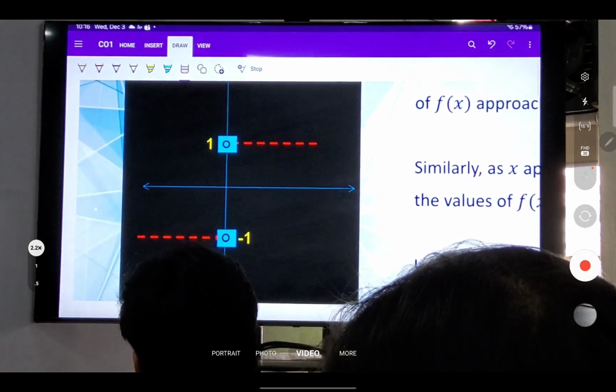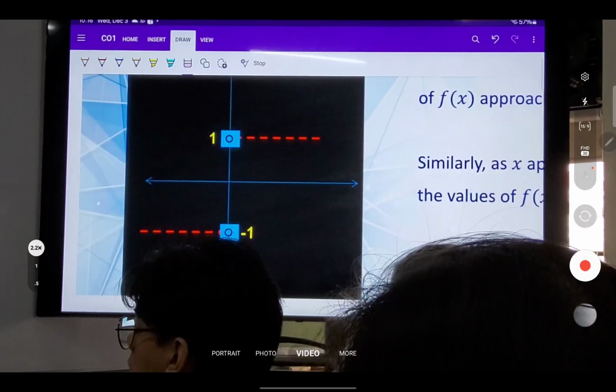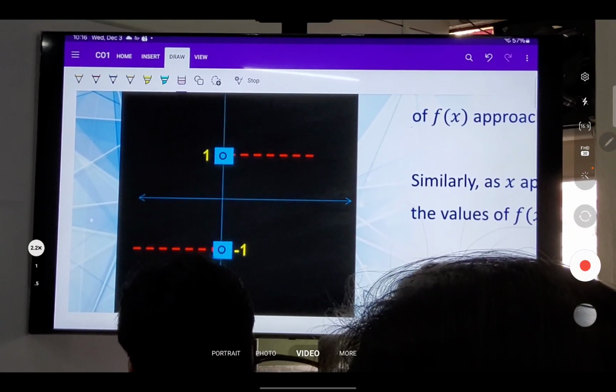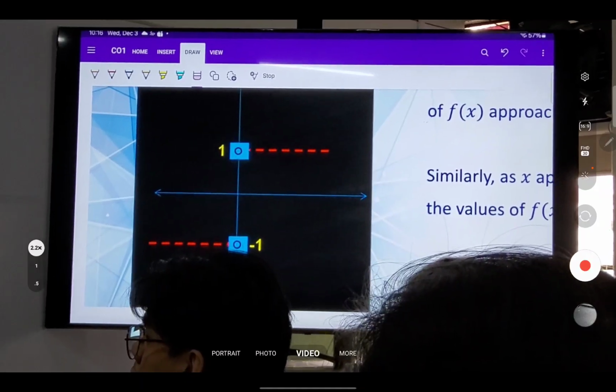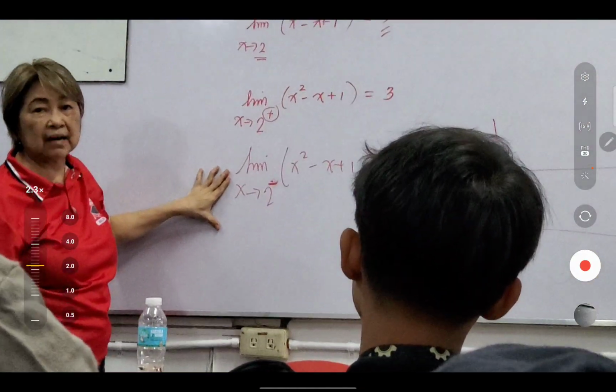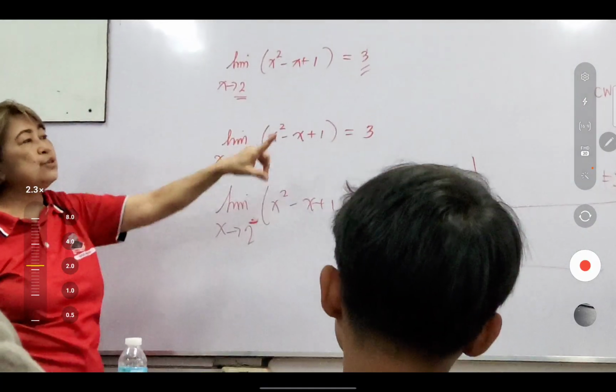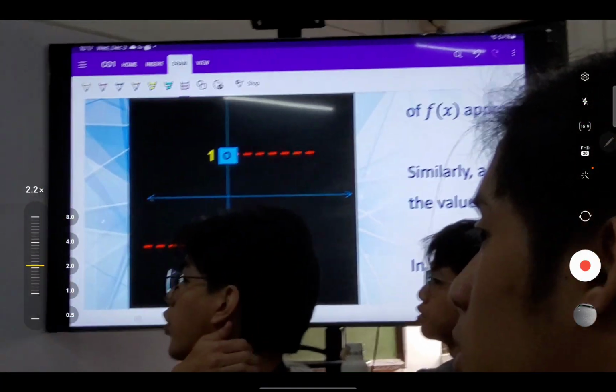Kasi, kailan nag-exist ang two-sided? Pag ang right and left are what? Equal. So, ano yung right doon? 1. Ano yung left? Negative 1. So what do you say of the two-sided? It does not exist. Why? Hindi sila equal eh. Diba?